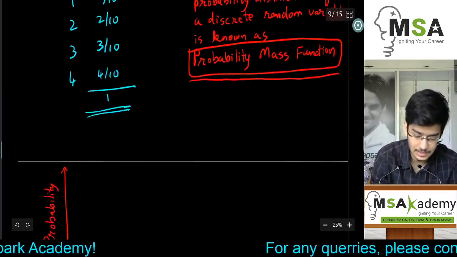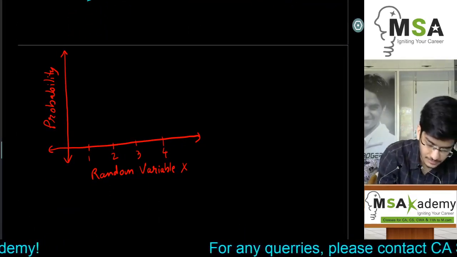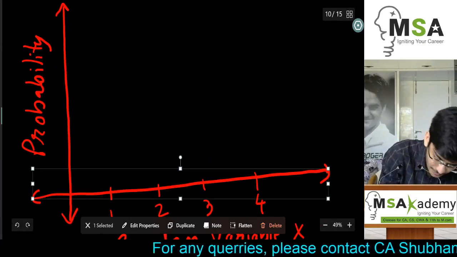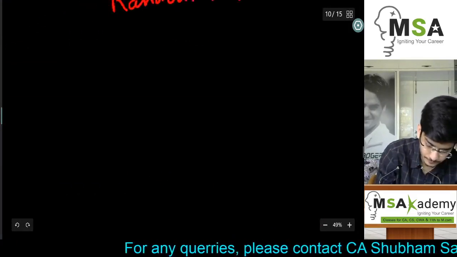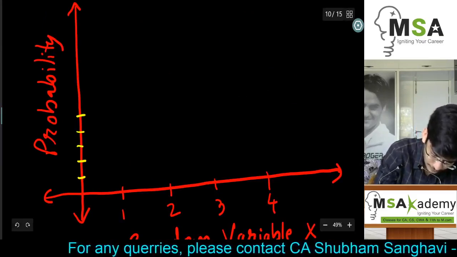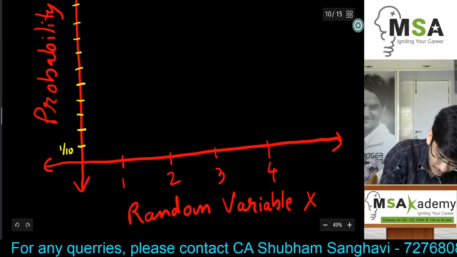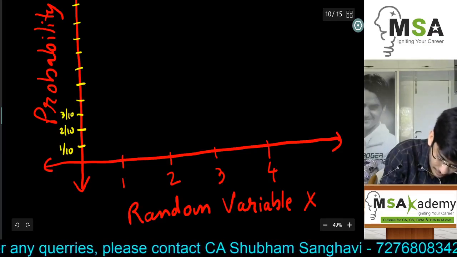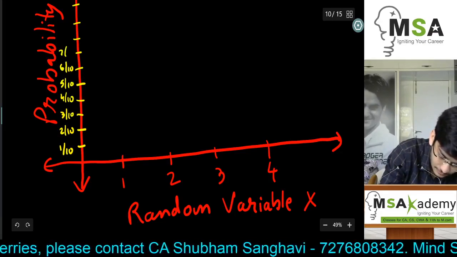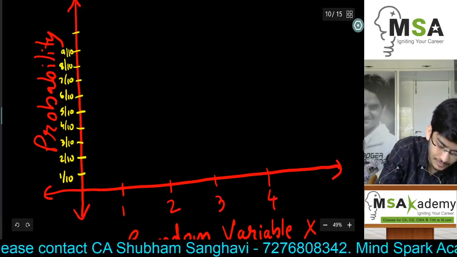Let's plot with different colors. 1's probability is 1 by 10, so we'll divide the whole y-axis into 10 different parts. This is 1 by 10, 2 by 10, 3 by 10, 4 by 10, 5 by 10. The maximum probability will always be equal to 1.